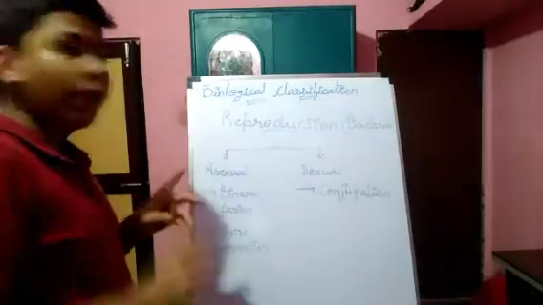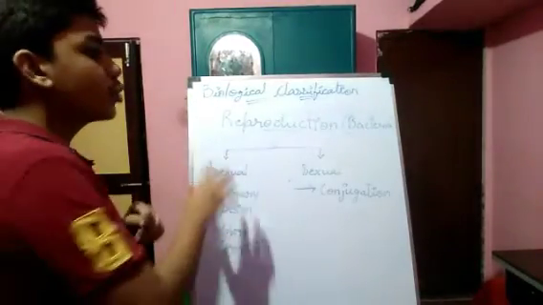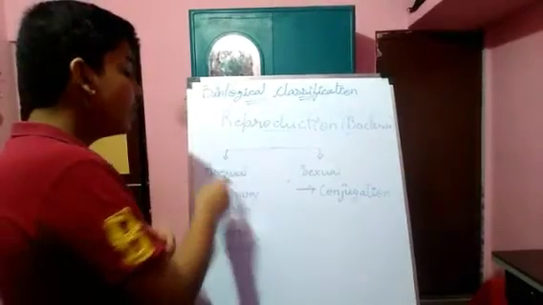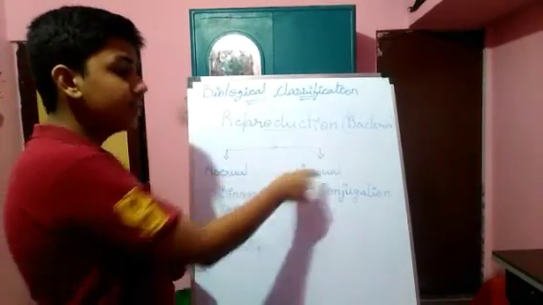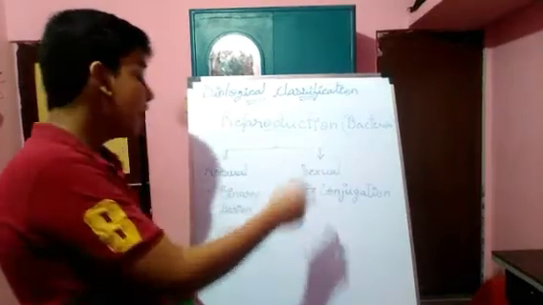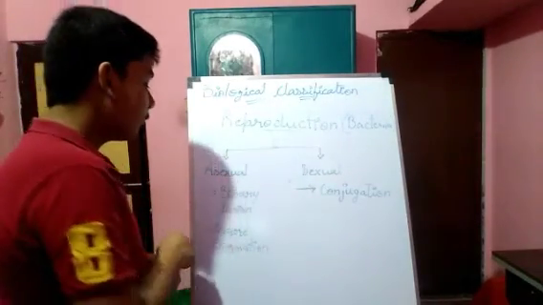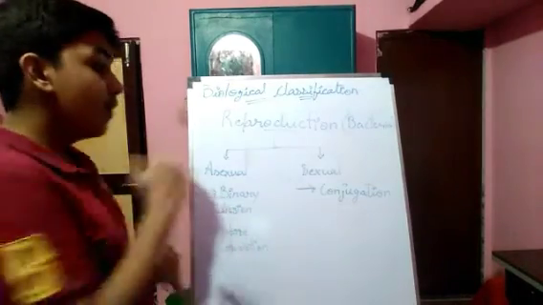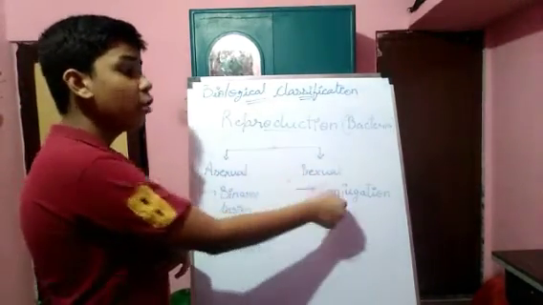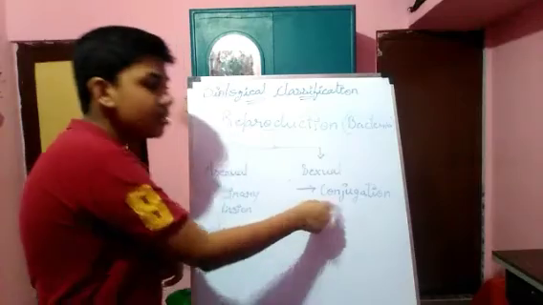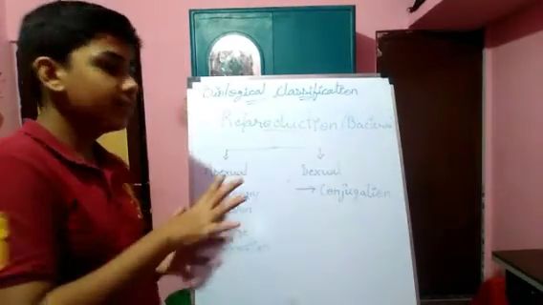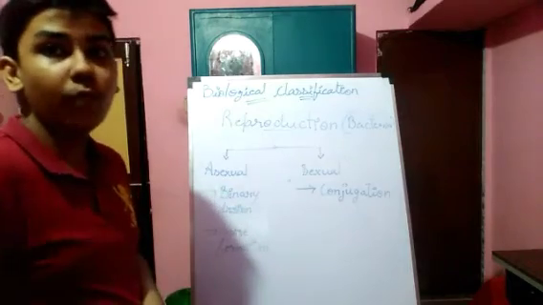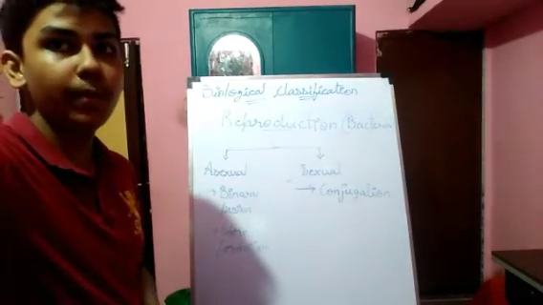Now we are going to talk about reproduction in bacteria. Reproduction in bacteria is divided into asexual and sexual modes of reproduction. The asexual mode consists of binary fission and spore formation, whereas in the sexual mode, conjugation is there. Conjugation is similar to fusion of gametes. Gametes will be involved in the sexual mode of reproduction.